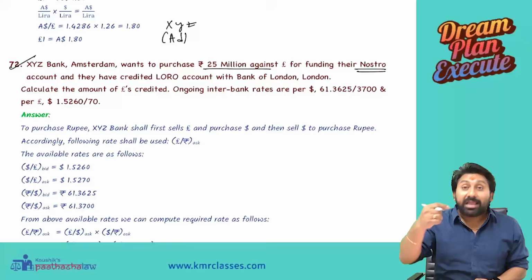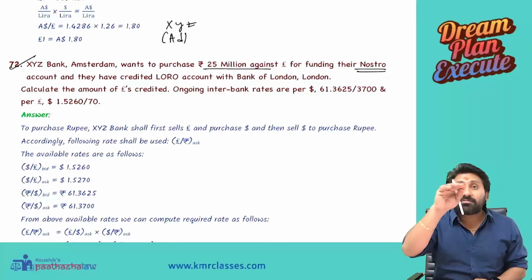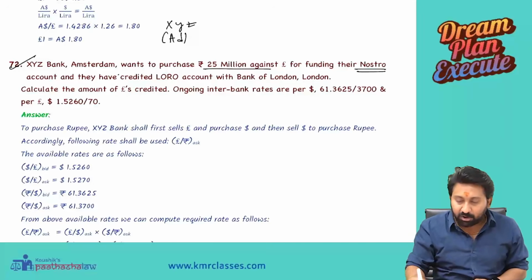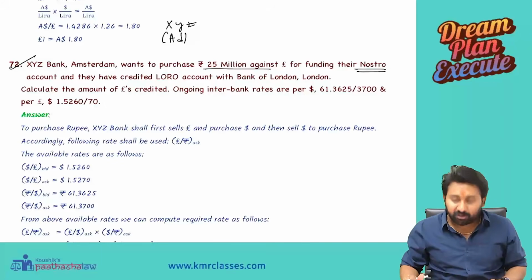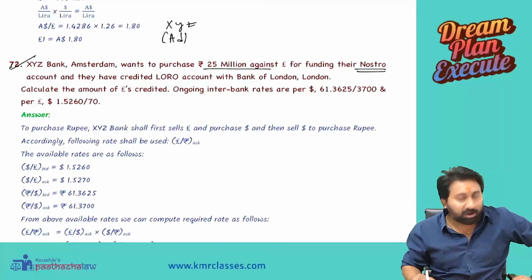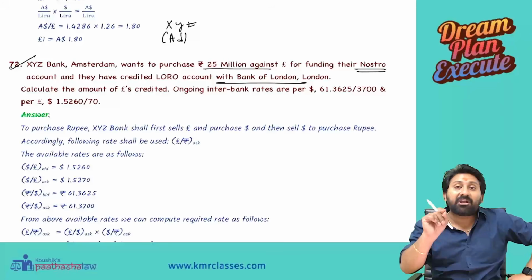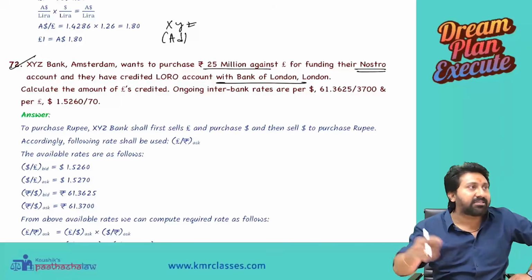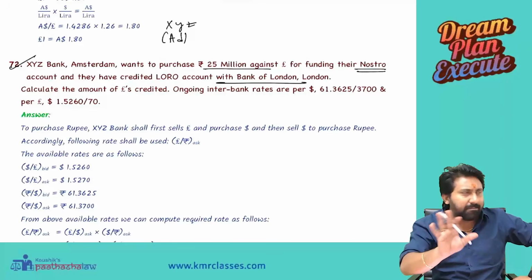Which Nostro? Indians will open Nostro accounts with currencies other than rupee. Other countries will also open a rupee Nostro because rupee is a foreign currency for them. So this Amsterdam bank wanted 25 million rupees in their Nostro credit, as per their management's request. And they have created a Loro account with the Bank of London. Why did another bank come? XYZ Bank does not have a rupee Nostro account with itself, so they are taking affiliation with another bank, the Bank of London, and opened a Loro account. That doesn't have any impact on the question.